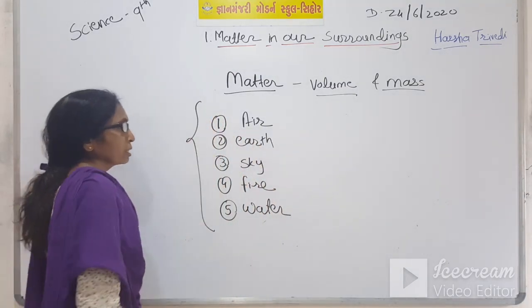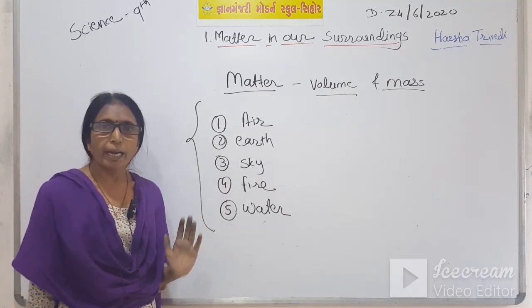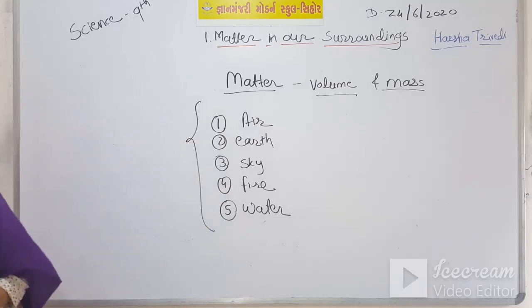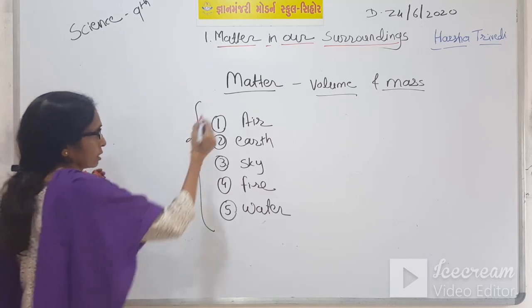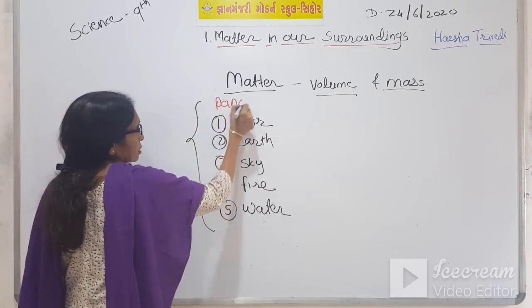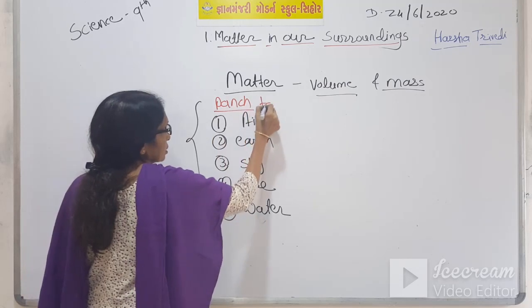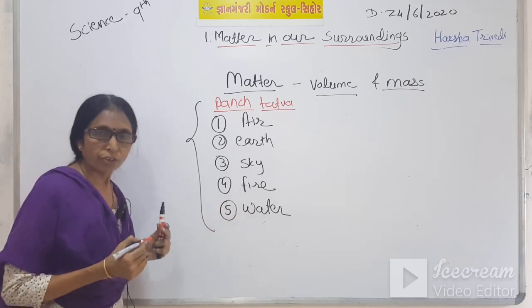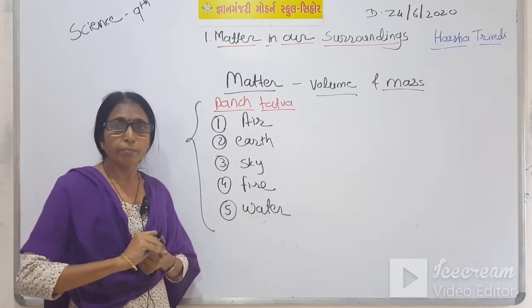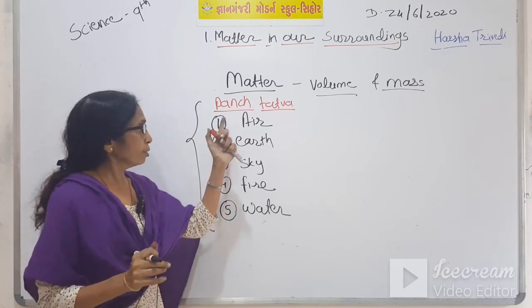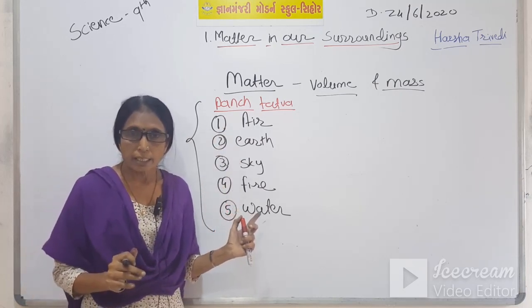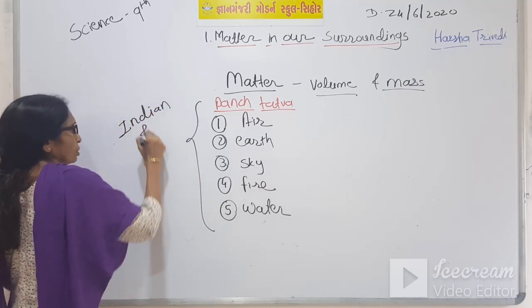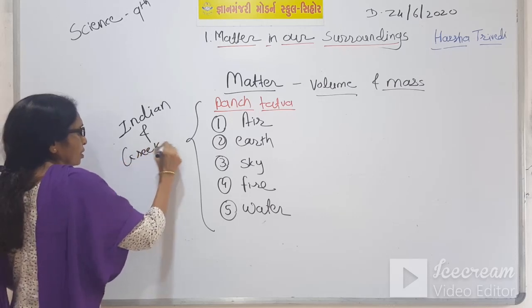This concept is given by our ancient philosophers, and this is called Panchatattva: air, earth, sky, fire and water. So, according to them, any matter is made up of these 5 forms. It is given by our Indian and also the Greek philosophers.